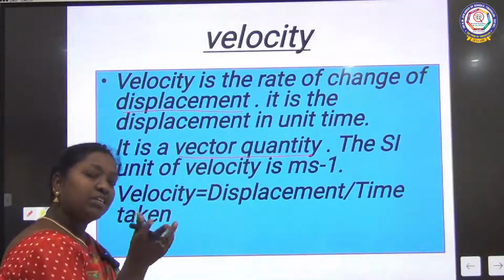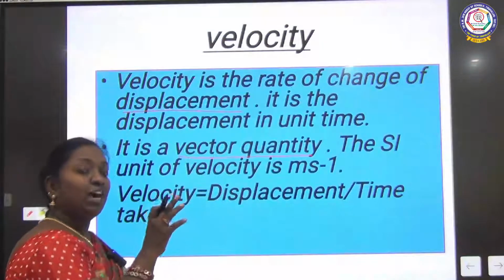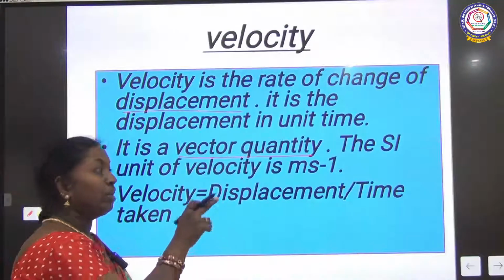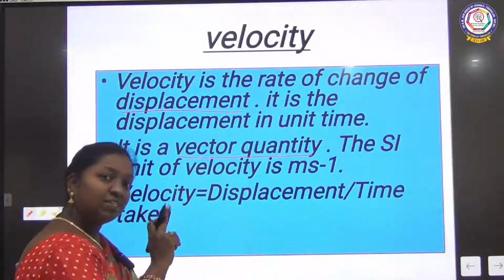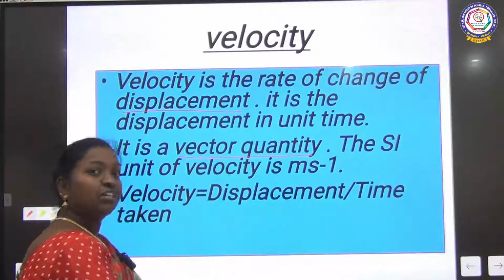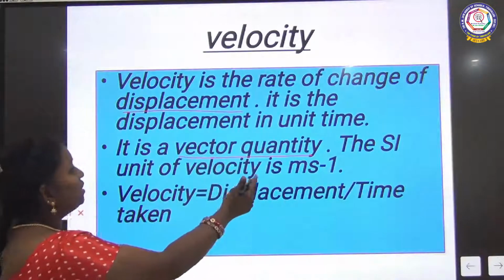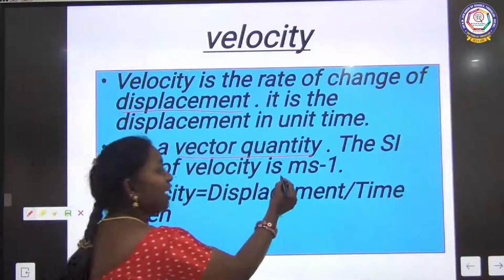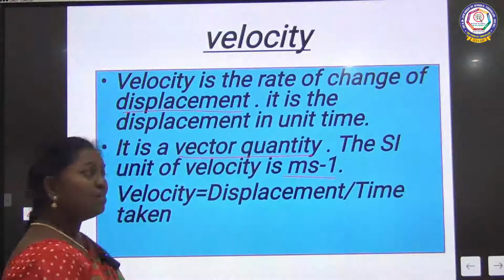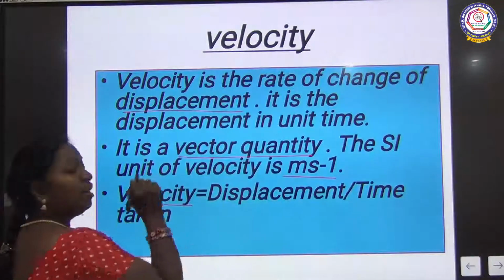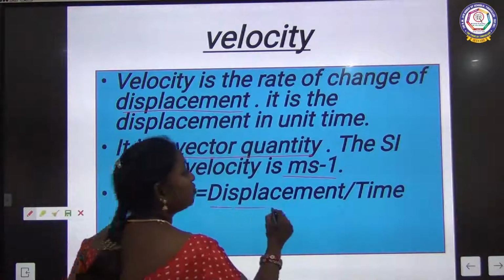If there is no direction, it is called a scalar quantity. It will have only the length, the size alone. Vector quantity means along with the size or length, it will show you the direction. That is why velocity is considered a vector quantity. The SI unit of velocity is again meter per second, because velocity is defined as displacement by time taken.